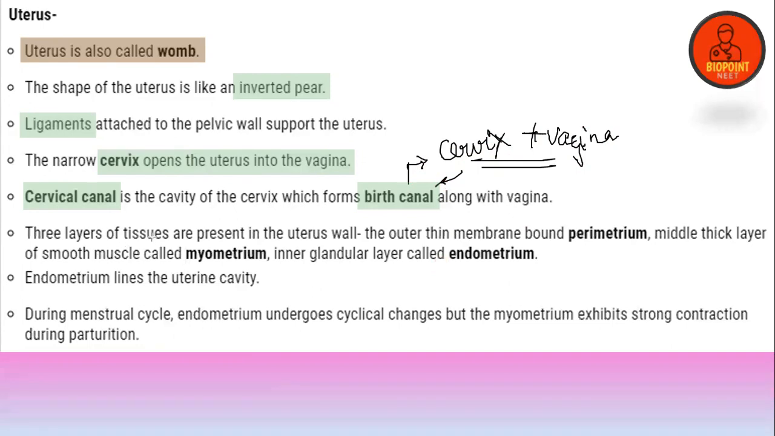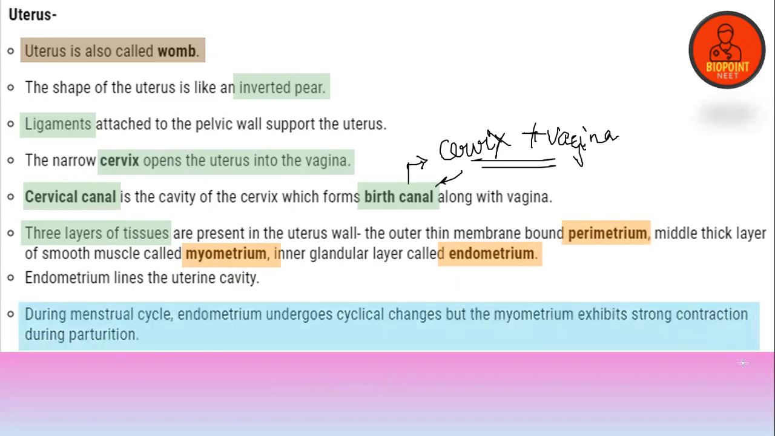Yes. So there are three layers of tissue that constitute the uterus: the outer perimetrium, the middle myometrium, which helps in contraction during childbirth, and a glandular layer, which is the endometrium. Very important statement which I'm going to explain. The whole statement is very important, so just mark it like this.